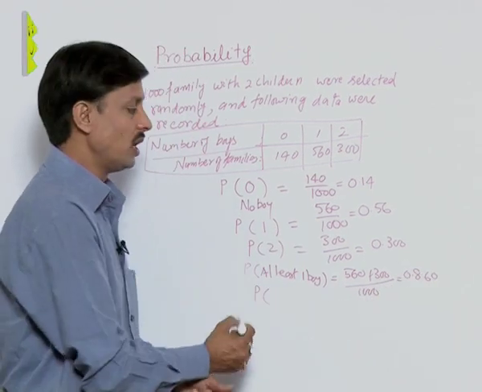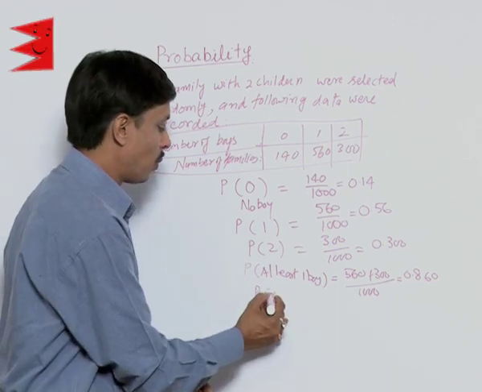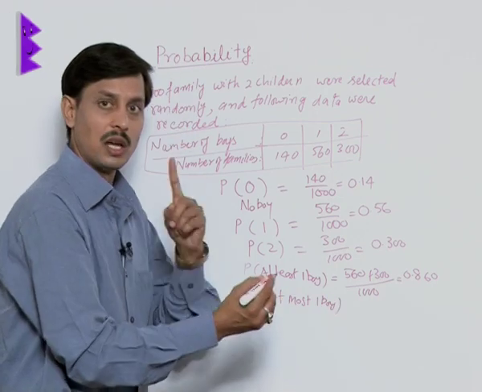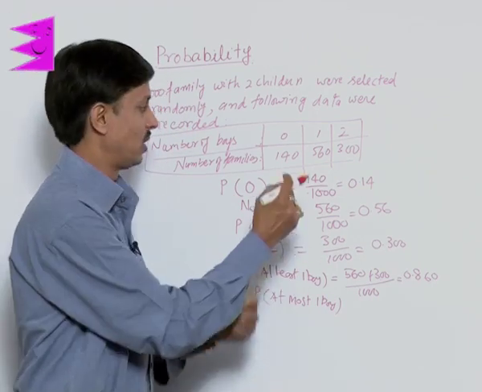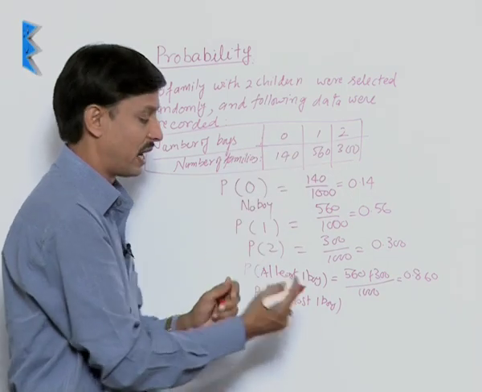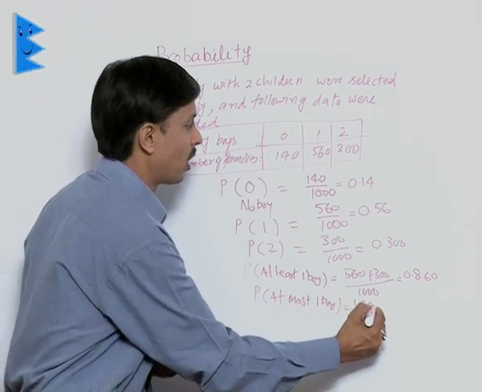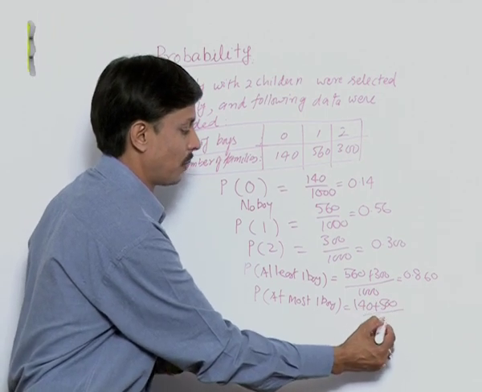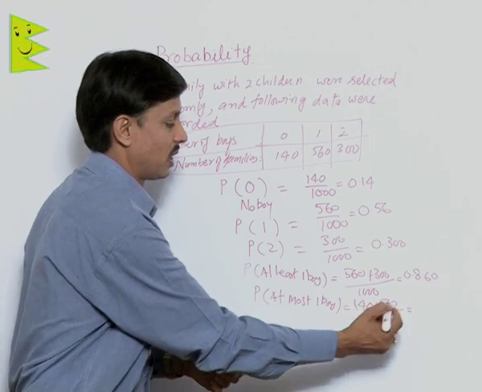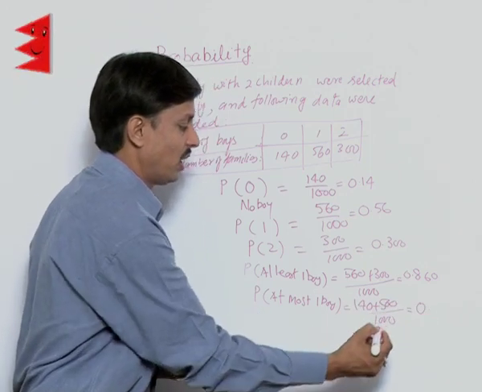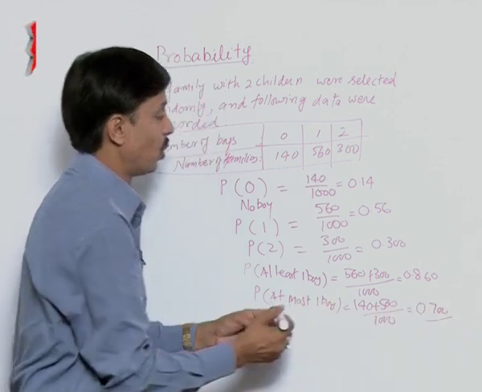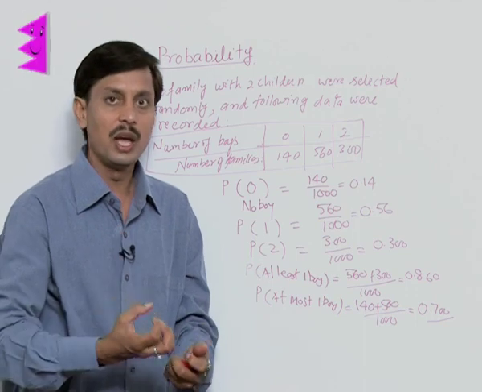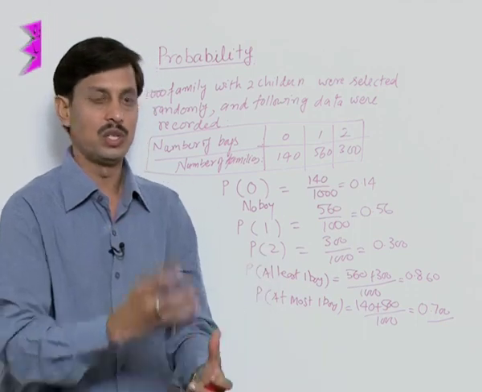Now probability of getting at most one boy, that is either one boy or less than it. That's why these previous 2 cases need to be added. So it is coming 140 plus 560 upon what? 140 plus 560 upon 1000. This is 500, 600 and 700. 0.700.